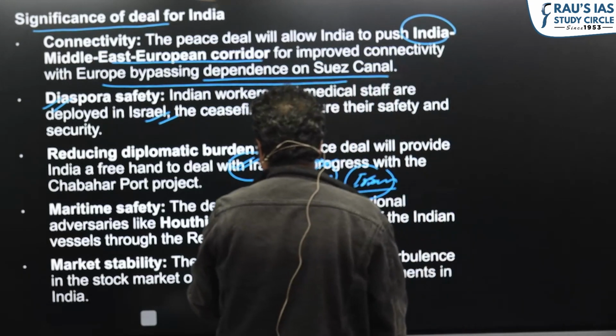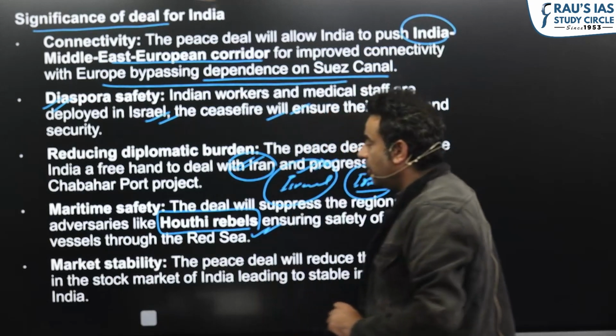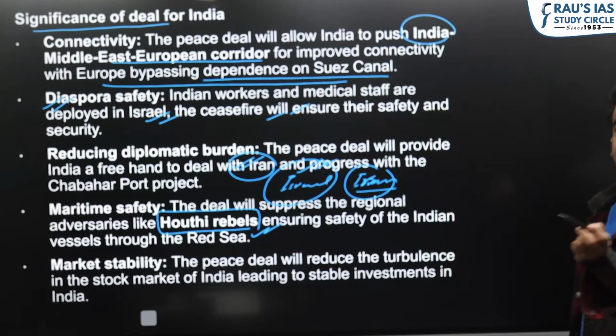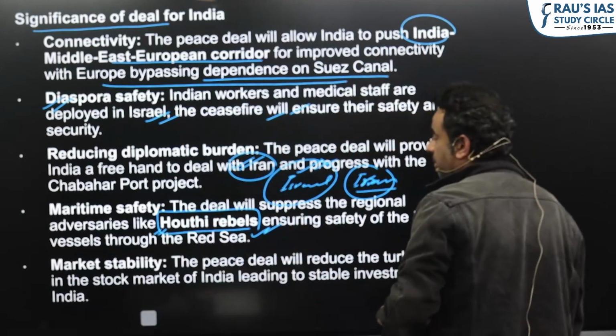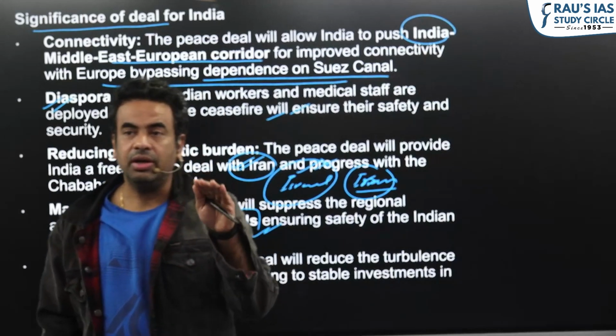Now, if Hamas will end its violence, Houthis in Yemen will also end their violence, and it will be in the interest of India as a large number of oil tankers pass through the waters which are under the control of the Houthi rebels, and it will lead to economic stability for India also.